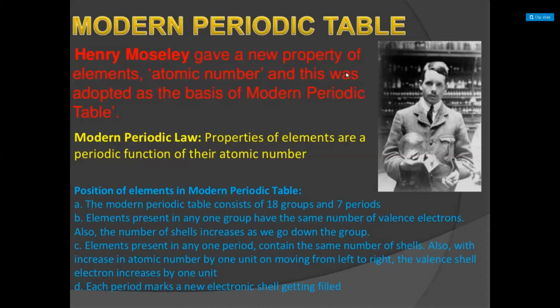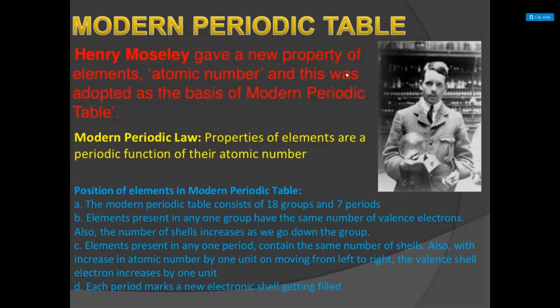Can anyone say what is the modern periodic law? Just now we have written it. The physical and chemical properties of an element are the periodic functions of their atomic number. Very good, thank you. Now, can you recollect Mendeleev periodic law?